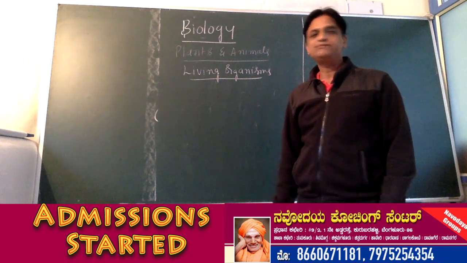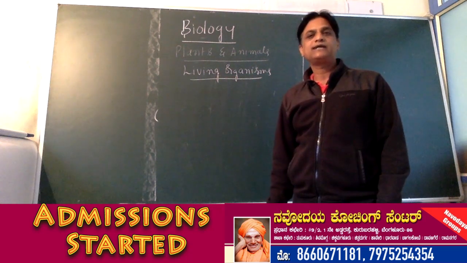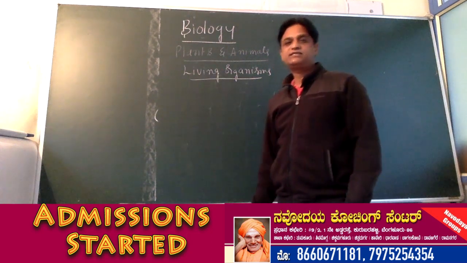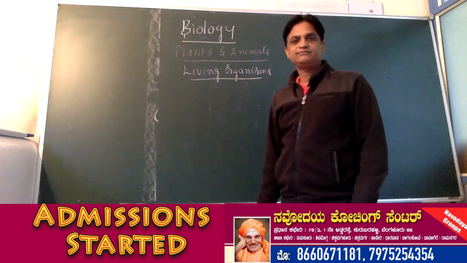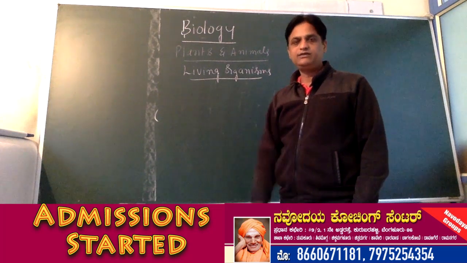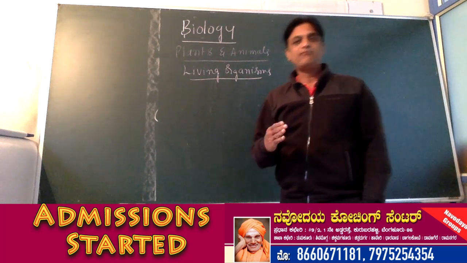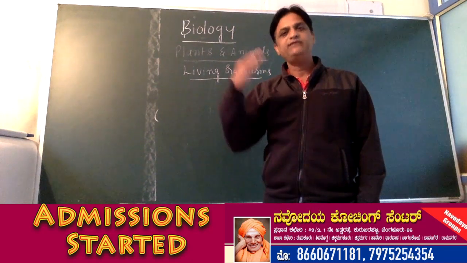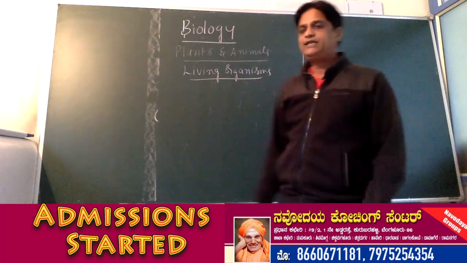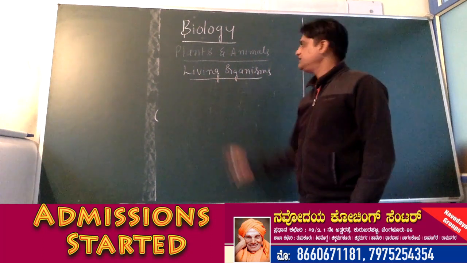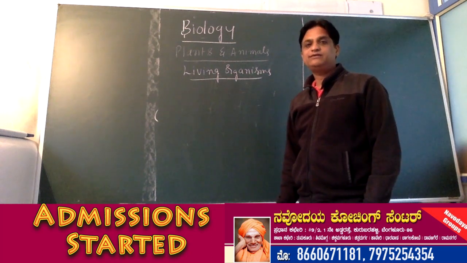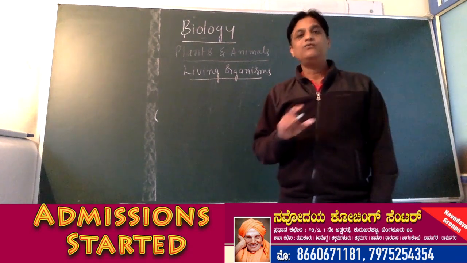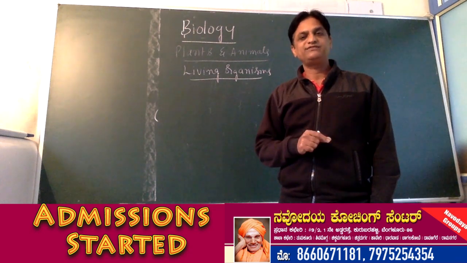So living organisms include plants, animals and human beings. The study of plants is called botany. The study of animals is called zoology. You will come across those branches of biology in higher classes. But here you remember, in biology we study living organisms. Plants and animals are visible forms of life.